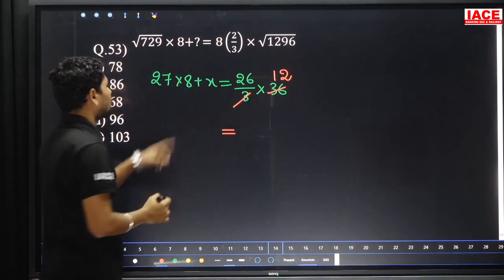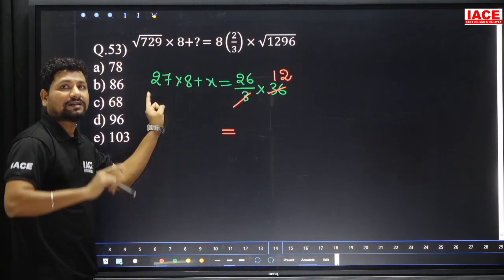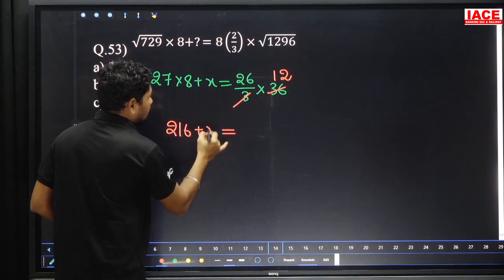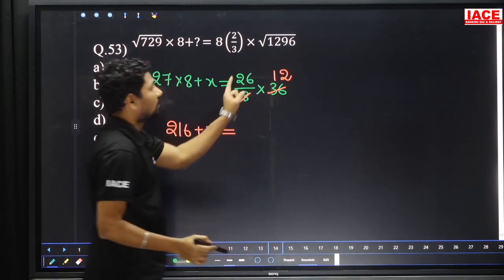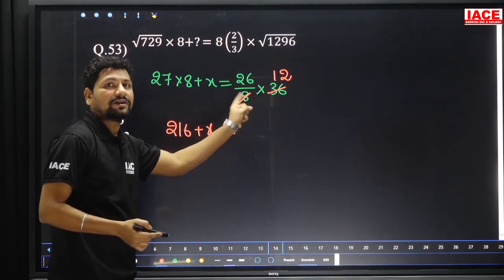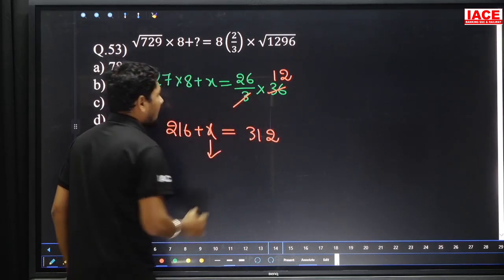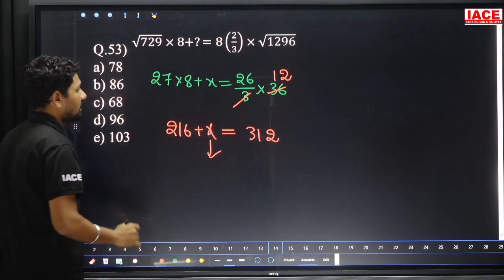Here 8 into 27, 8 7's are 56, 8 20's are 160, 160 plus 56 is equal to 216 plus x. And 26 12's are: 12 20's is 240, 12 6's is 72, 72 plus 240 which is 312. And what is the number adding to 216 to get 312, that is our answer.